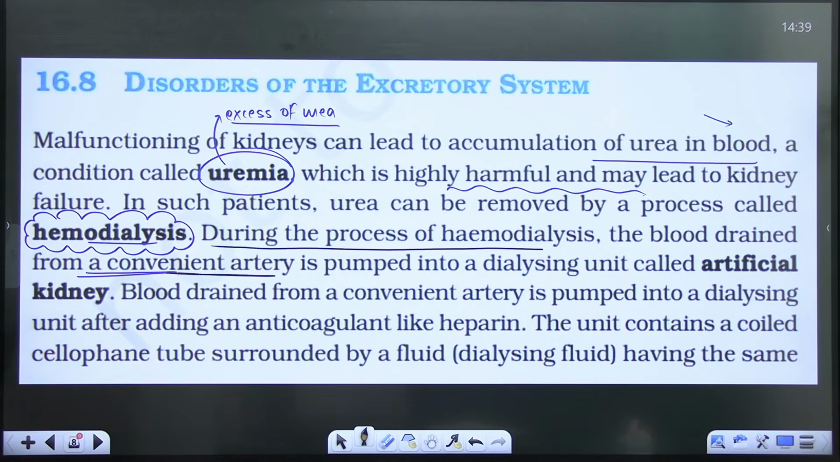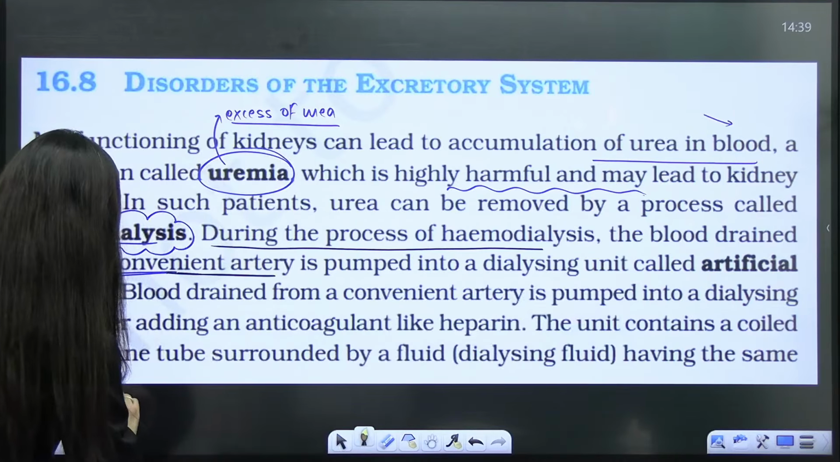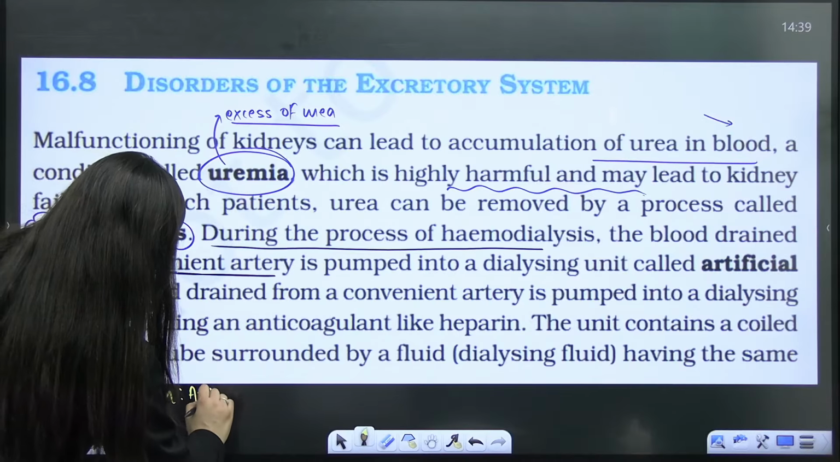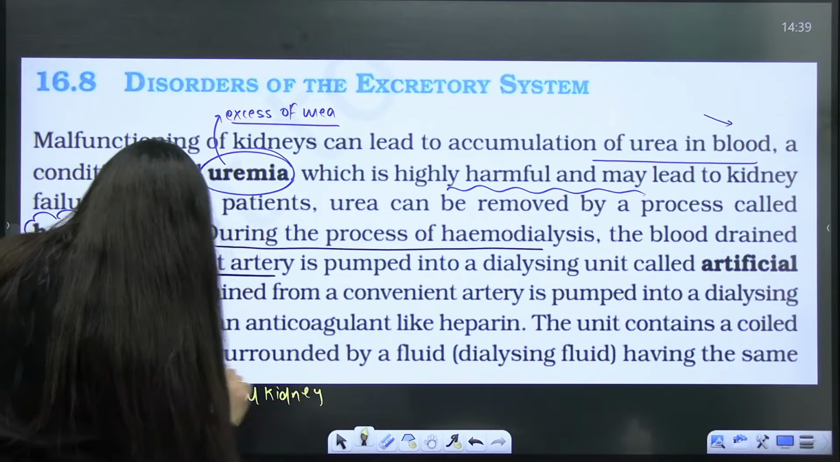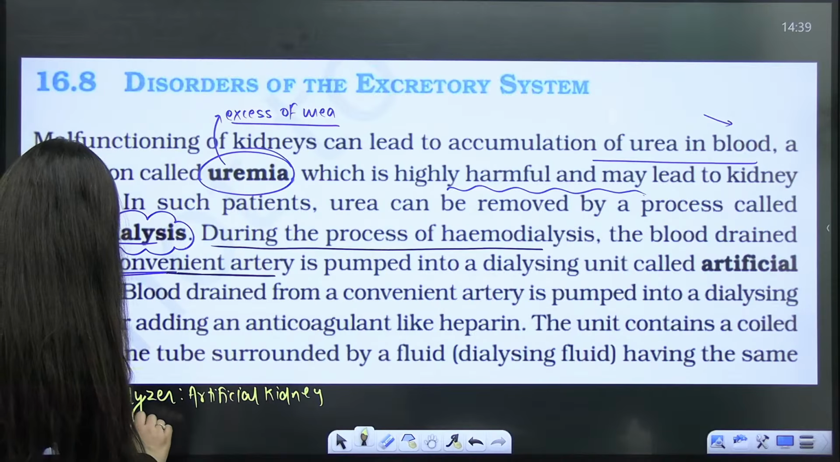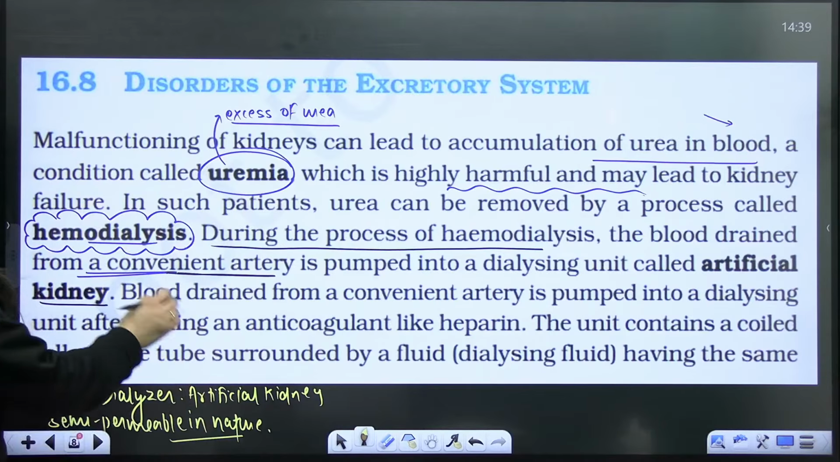This dialyzing unit has a coiled cellophane tube. Cellophane, you know that it is semi-permeable. This artificial kidney is also referred to as a dialyzer. Is that clear? And here, as I told you, it is semi-permeable in nature. Any doubts?